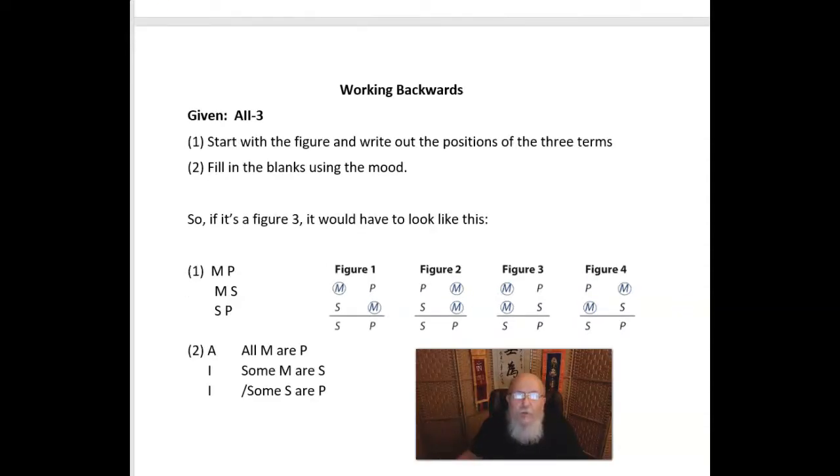Now we also need to be able to work backwards. By that I mean, say on an exam, or just in the wild when you find one, you could be dealing with an AII-3 syllogism. But what's that, you ask? Well, you can start with the figure and write out the positions of the three terms, and then fill in the blanks, essentially, using the mood, right? So if it's a figure 3, it would have to look like this: MP, MS, SP. And if it's an AII, all M are P, some M are S, and some S are P.